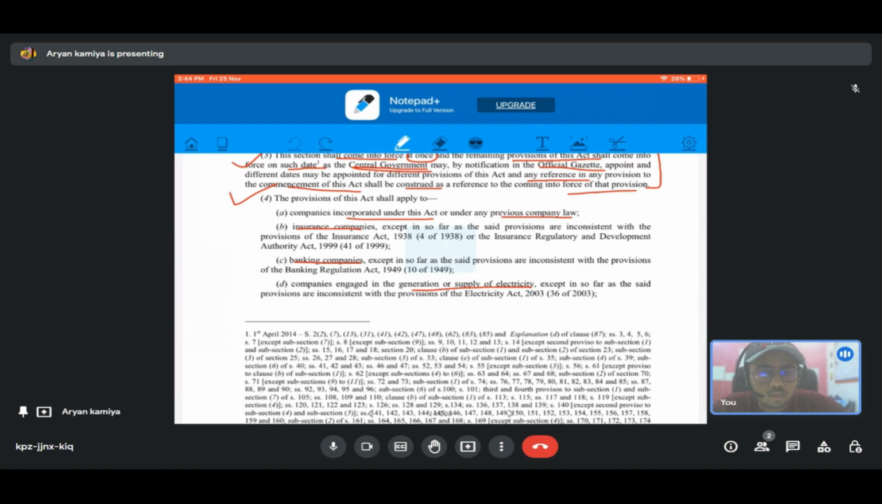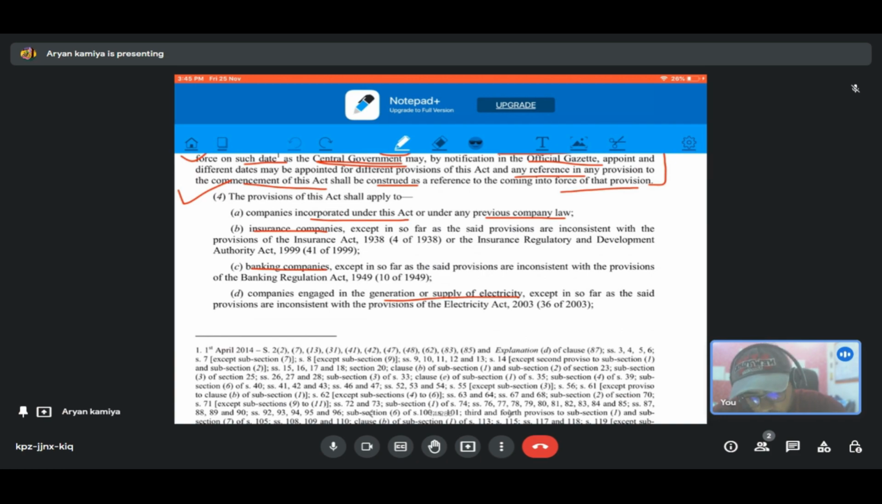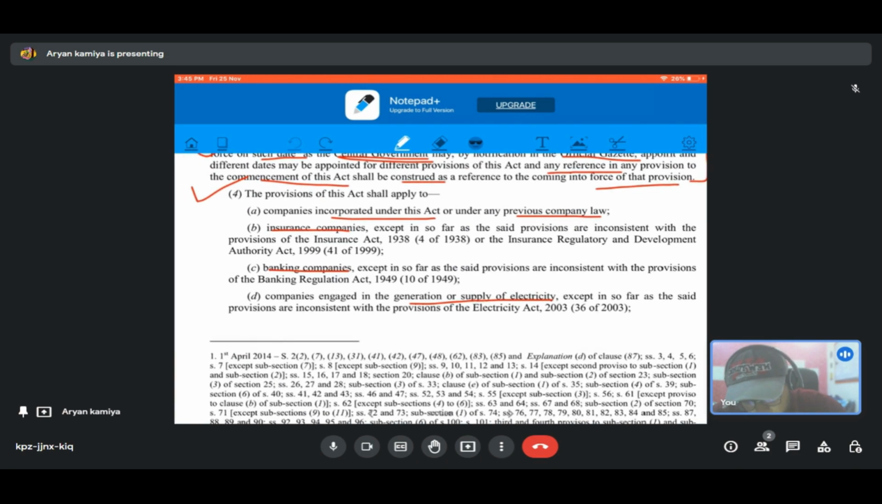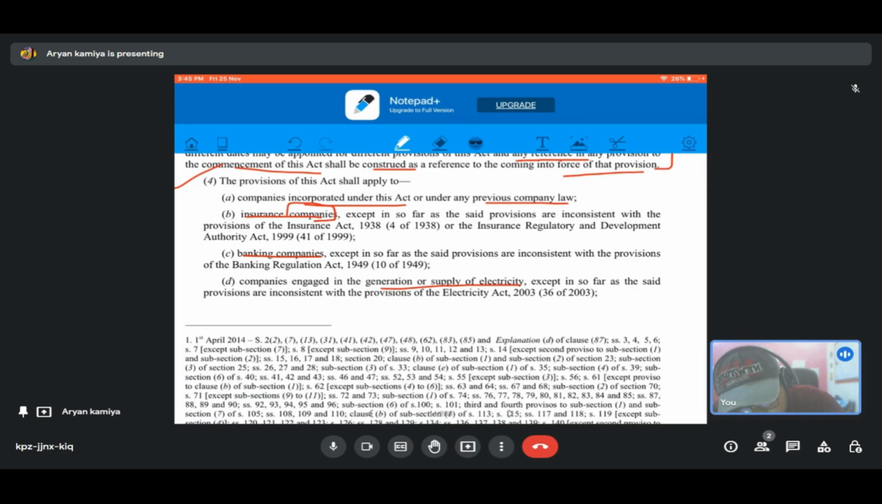So company law will apply on such companies also, provided that the provisions of the company law, that is the general law, and the specific act under which that special company is incorporated, shall not contradict each other. And the same is written here, that except in so far as the said provisions are inconsistent with the provisions of the specific act. So if the general company law and the specific provisions of that specific act contradict each other, then company law will not be applicable and that specific act will be applicable on that special company.